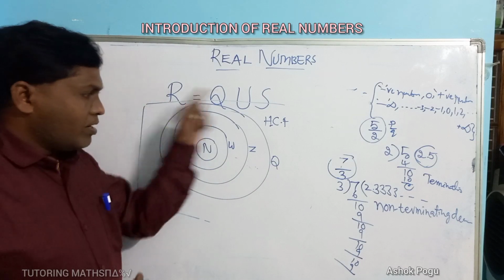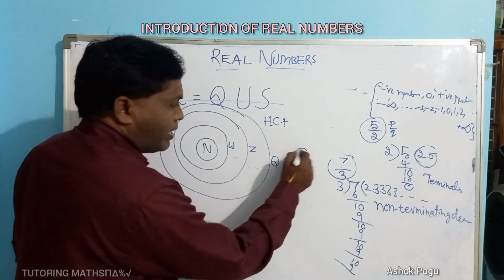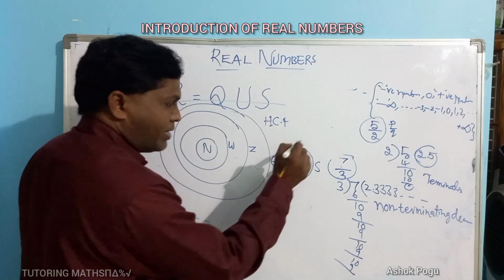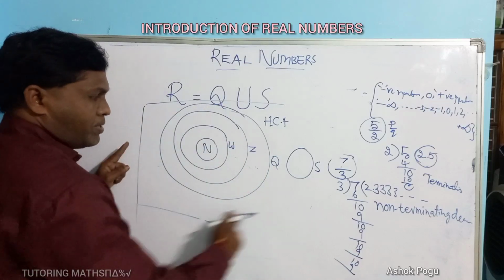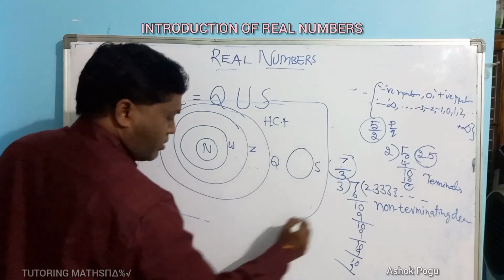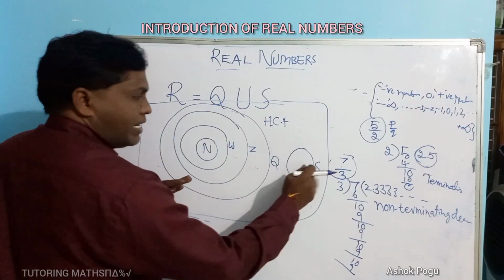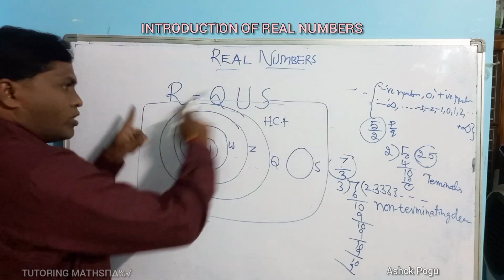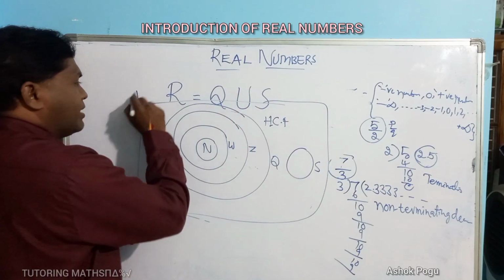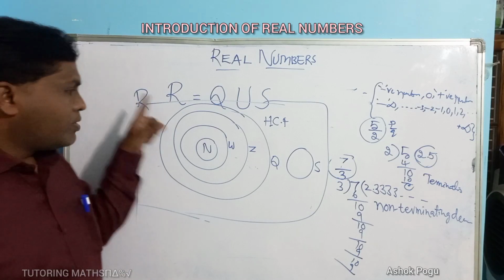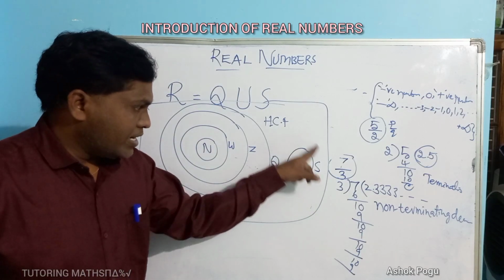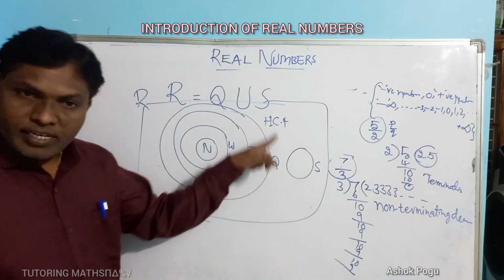Separately we have irrational numbers, but the rational numbers and irrational numbers together make the total set called real numbers.